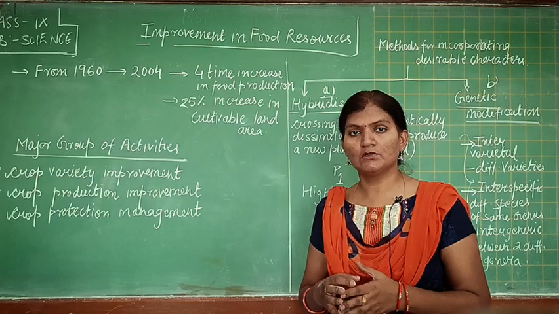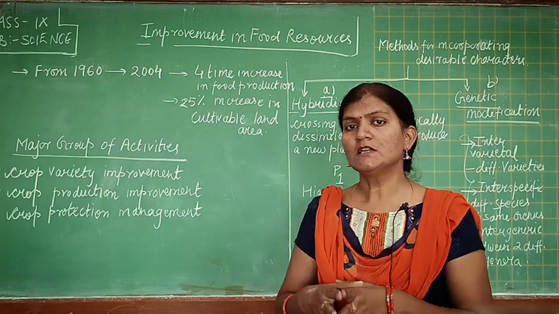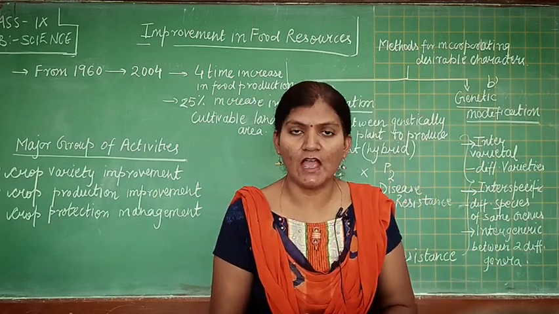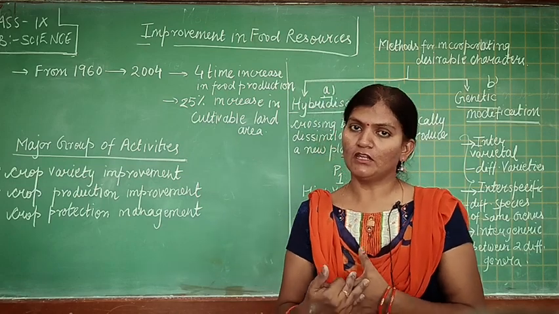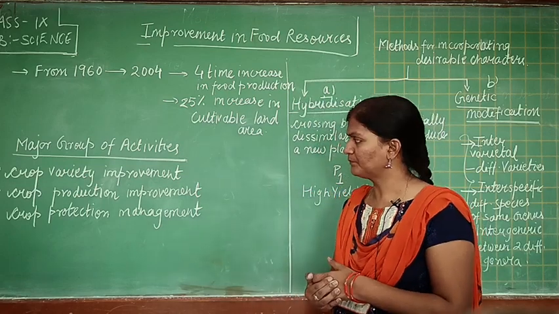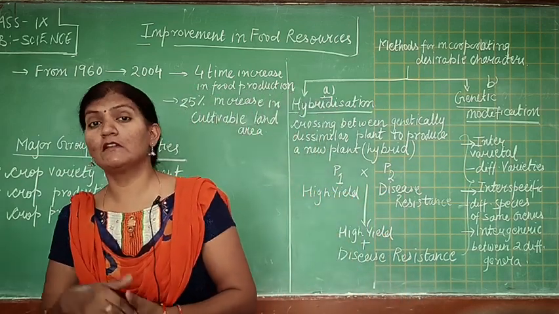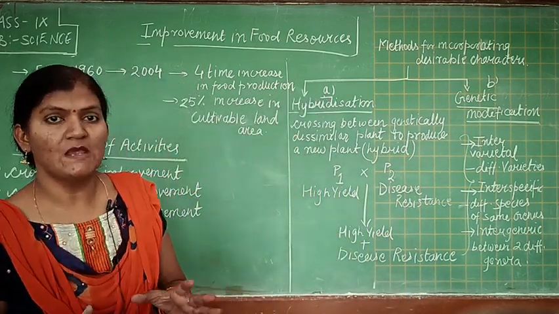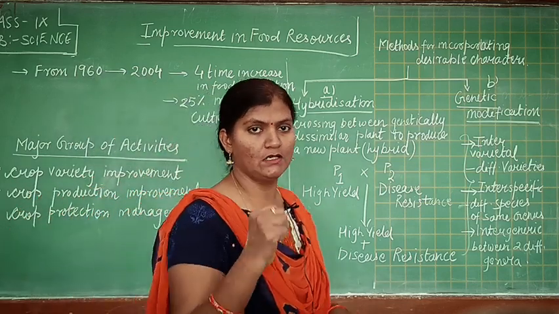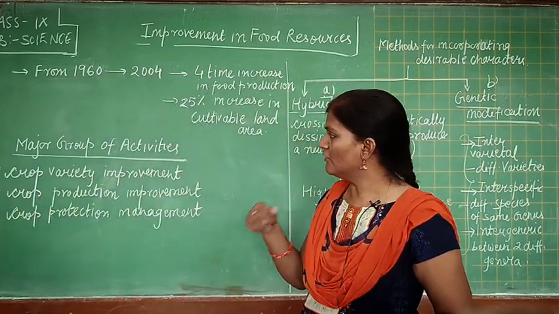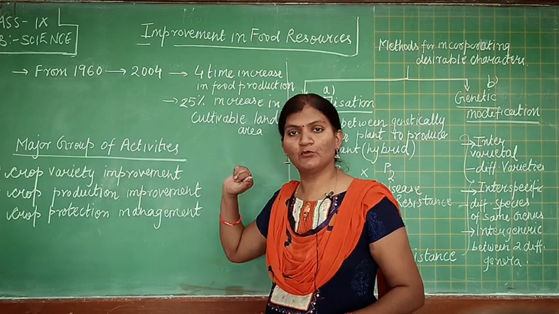So students, today we are going to learn some of the groups of activities which are involved in crop production. All the groups of activities which are necessary for increased crop production are basically divided into 3 groups. The first one is crop variety improvement.